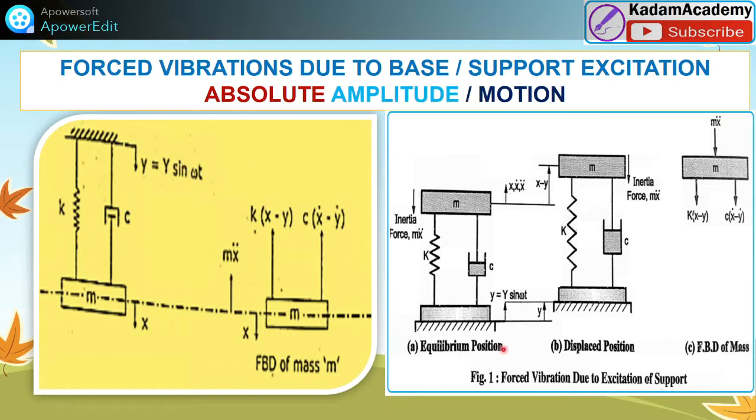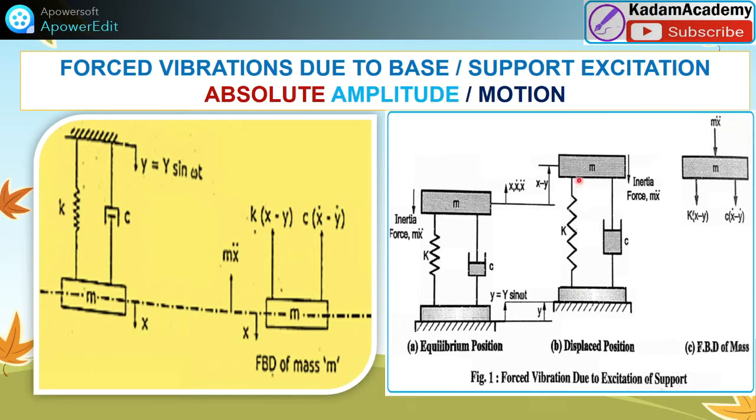That may be a support or that may be a base. In the case of the automobile, you can see the base. So these are two examples for the base and the support. This is the equilibrium position, and after this the base is displaced by y.